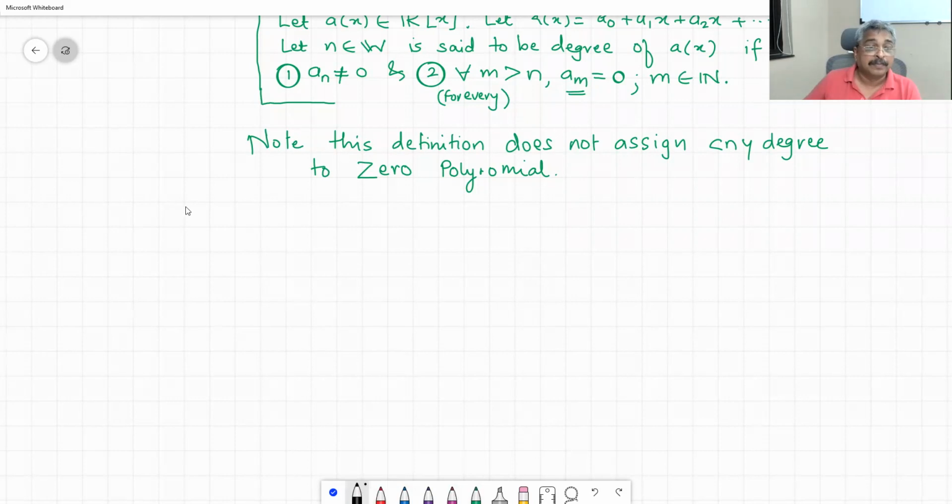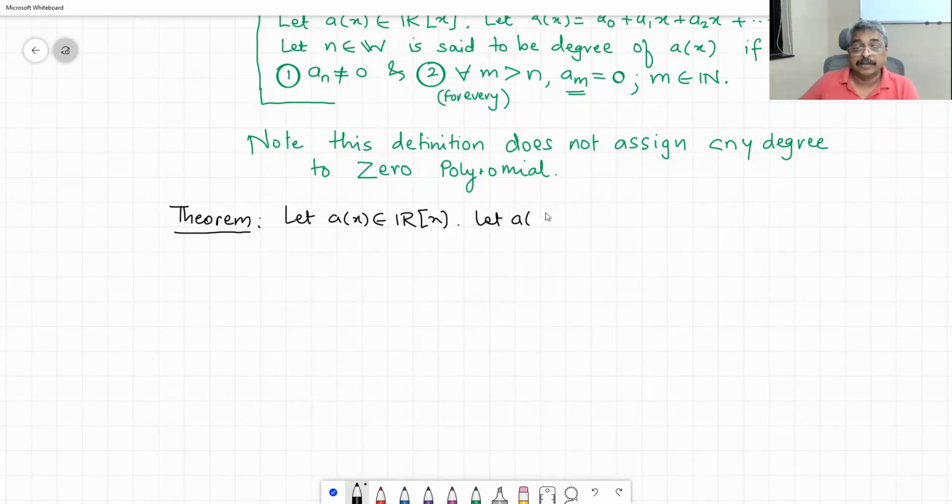Here. Let a of x belong to R of x. Let a of x be equal to a0 plus a1 x plus a2 x square plus dot dot dot.